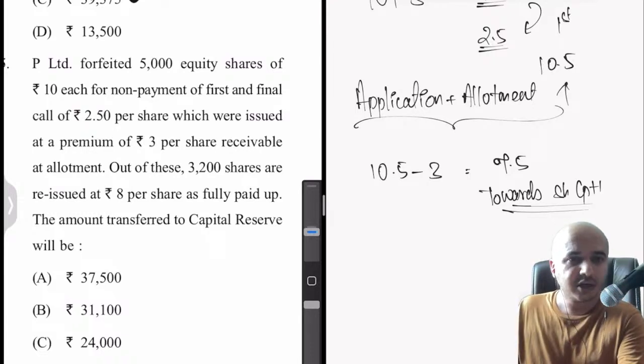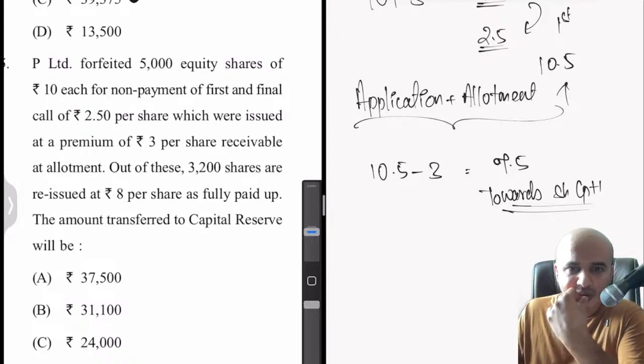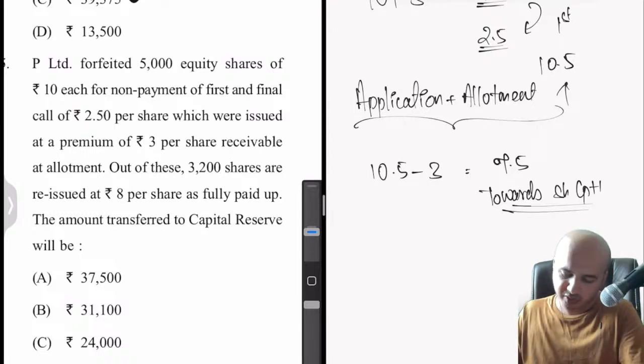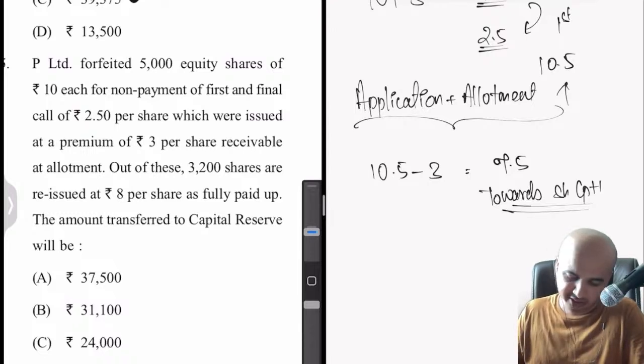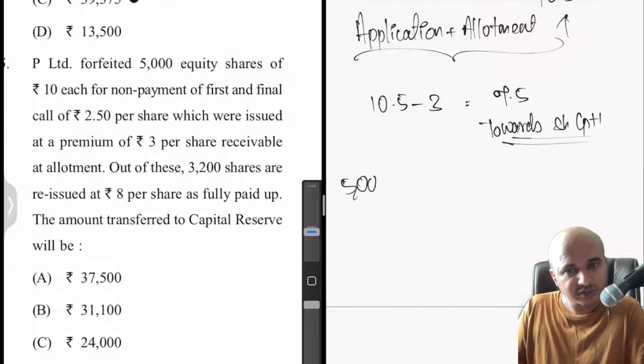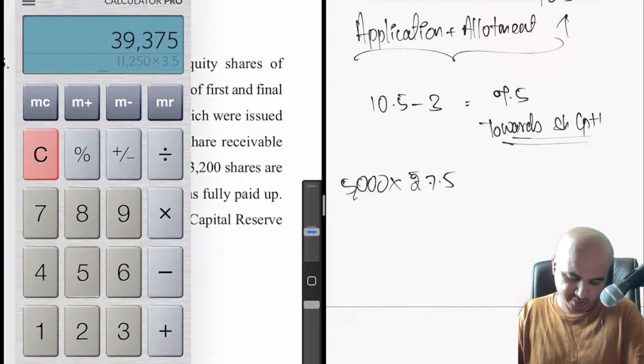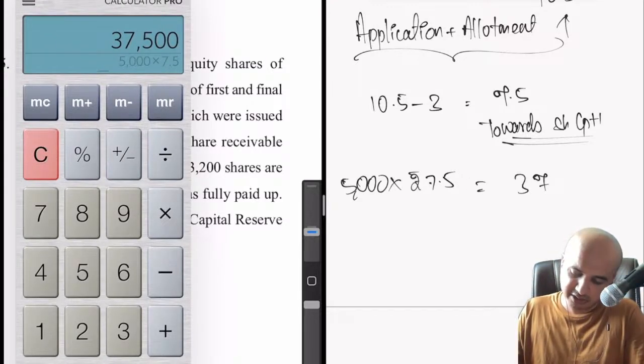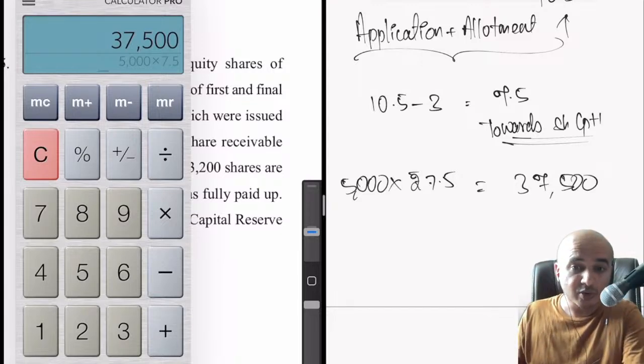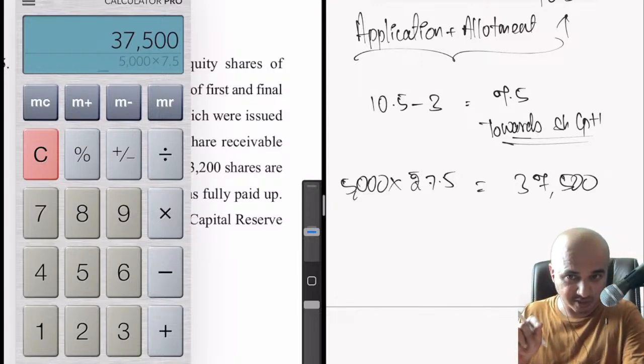So now towards share capital, 7.5 is there. Now 7.5 is what he has paid, but how many shares are forfeited? 5,000. No, there is no pro rata allotment, right? No pro rata, just straightforward. So 5,000 equity shares into rupees 7.5. How much will this be? 5,000 into 7.5, so this will be 37,500. This is the amount which we have received from this shareholder, by the way.